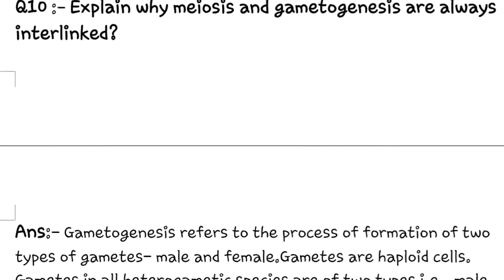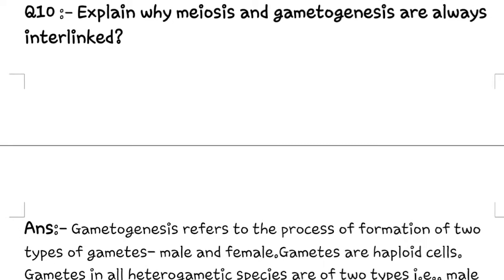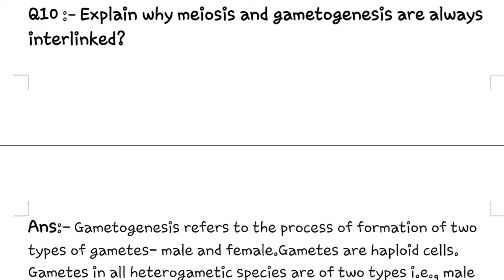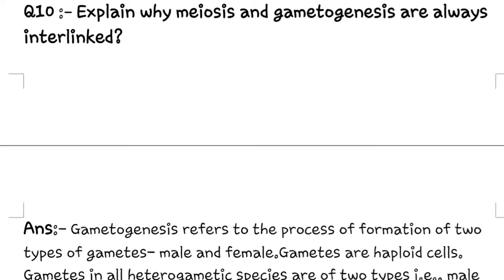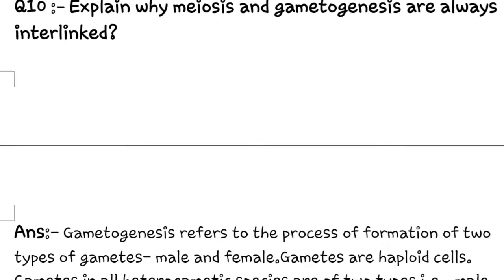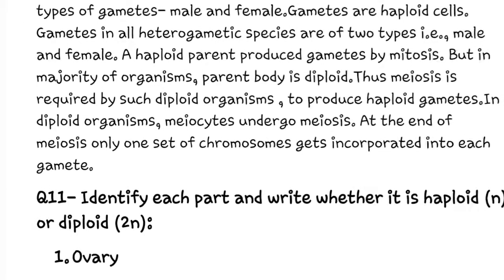Question 10 is: explain why meiosis and gametogenesis are always interlinked. First, we have to tell the definitions. Gametogenesis refers to the process of formation of two types of gametes, male and female gamete. Gametes are haploid cells. Gametes in all heterogametic species are of two types, that is male and female.